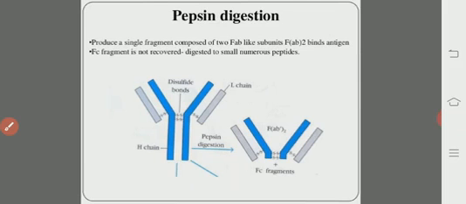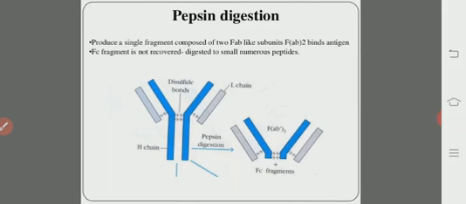Then coming to the second phenomenon: the first one was usage of papain, and the digestion of the same IgG molecule with a different proteolytic enzyme, called pepsin, demonstrated again that the antigen binding properties of an antibody can be separated from the rest of the molecule.